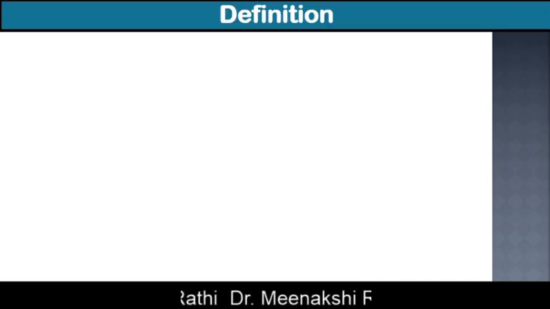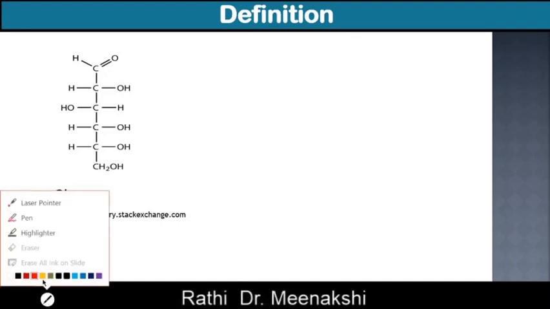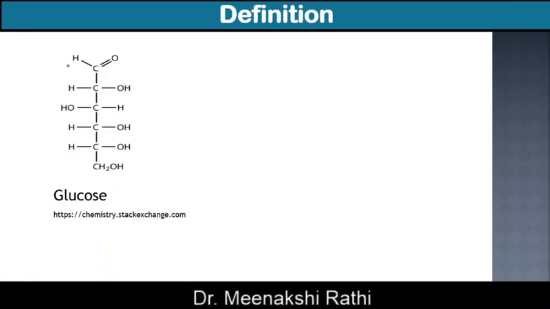Now we will see the new definition of carbohydrates. Before that, I just want to show you the structure of glucose. Glucose is a carbohydrate, and in glucose there is an aldehyde functional group.